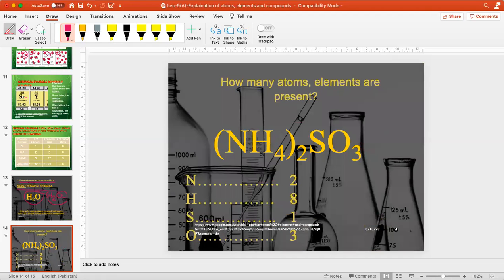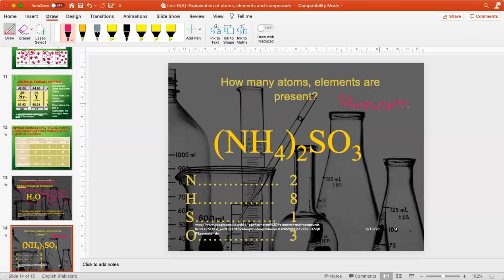Now ammonium sulfite, the name is ammonium. It's a bit lengthy word. N-I-U-M.